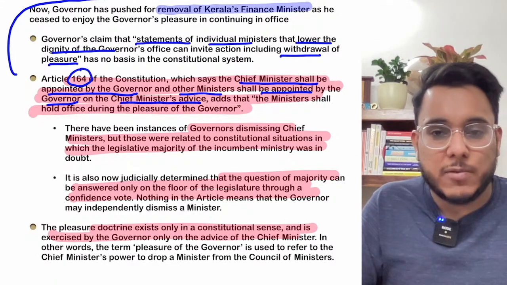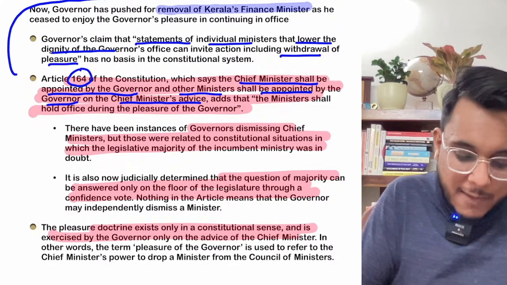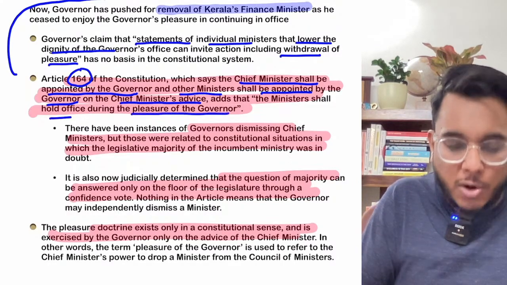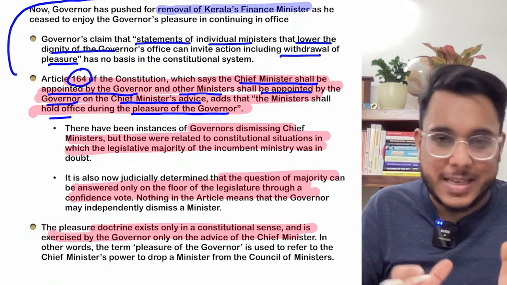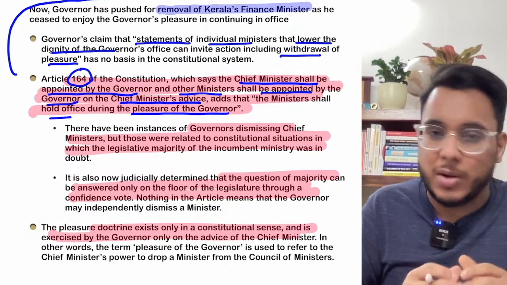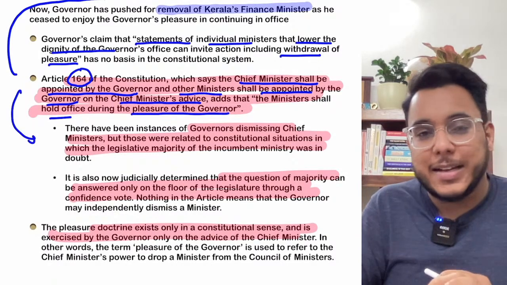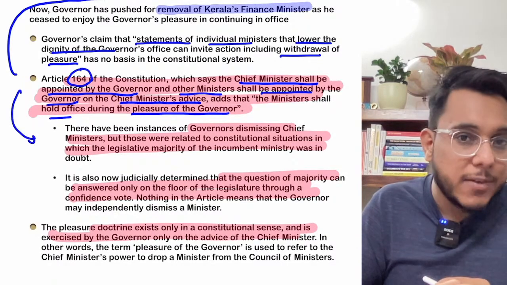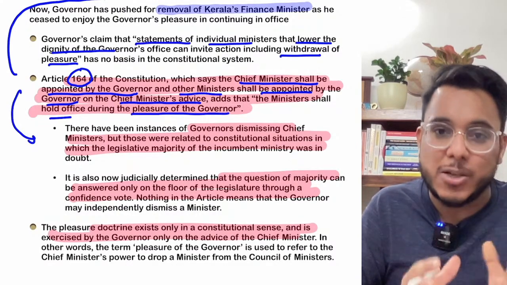Article 164 also mentions that both the chief minister as well as the other ministers will hold office during the pleasure of the governor. So till the time the pleasure of the governor is there, they'll hold office. If the pleasure of the governor is not there or has been withdrawn, they will be removed from their office. But understand this: what is the ground? Can the governor withdraw the pleasure at his or her own whims and fancies or not?